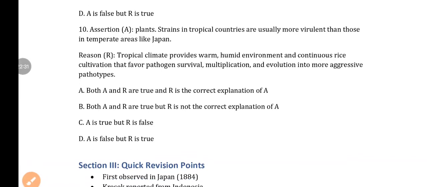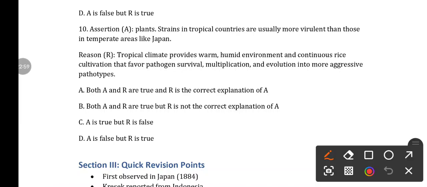Next, question number 10. Assertion: Xanthomonas strains in tropical countries are usually more virulent than those in temperate areas like Japan. Reason: Tropical climate provides a warm, humid environment and continuous rice cultivation that favor pathogen survival, multiplication and evolution into more aggressive pathogens. Here also both the statements are correct, and R is the correct explanation of A.